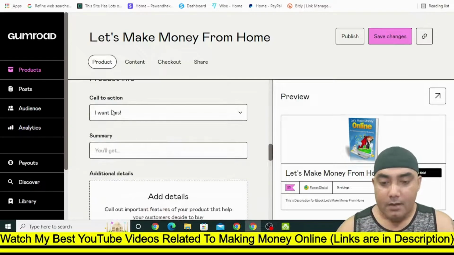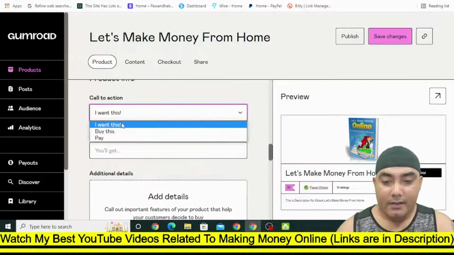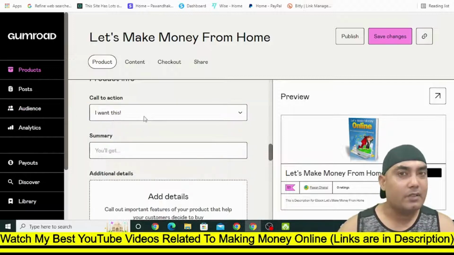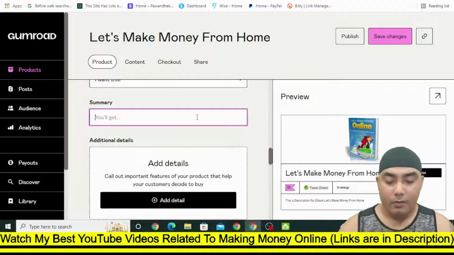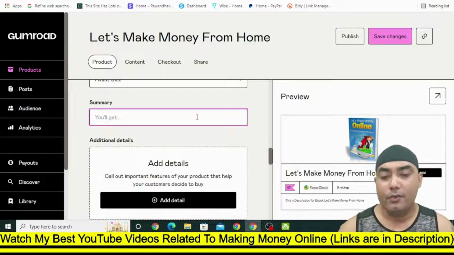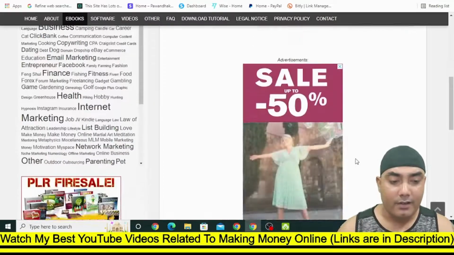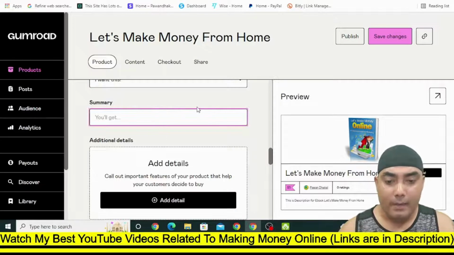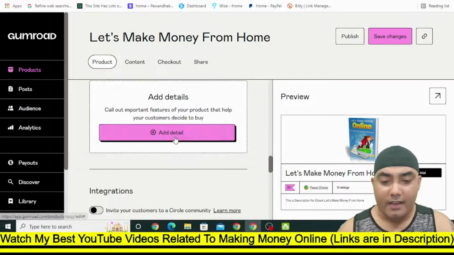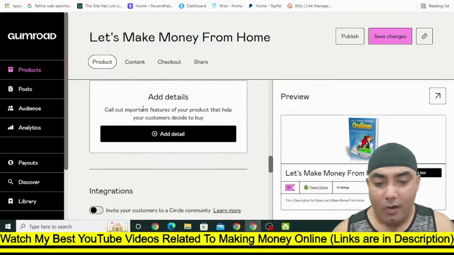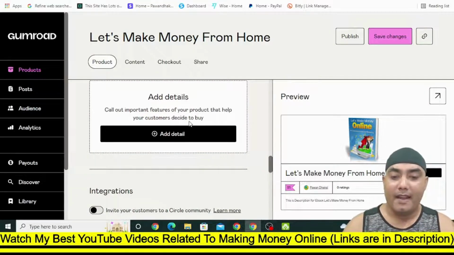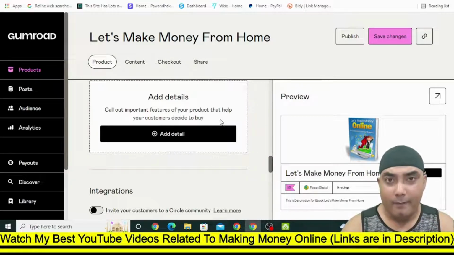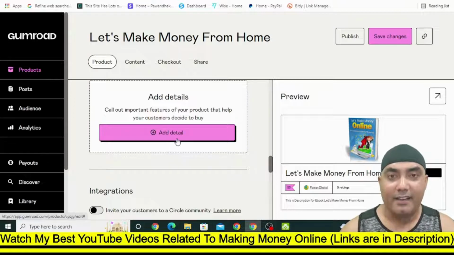Now in call to action, you can use I want this, buy this, or pay this. It is best to use I want this. And in summary, you need to put what this ebook is about. For that again you can read this description, or you can go through the ebook, read all of it yourself and write the summary. If you want to add additional details, call out important features of your product that help your customer decide to buy. What this book is going to make you capable of, you can write by clicking on add details.